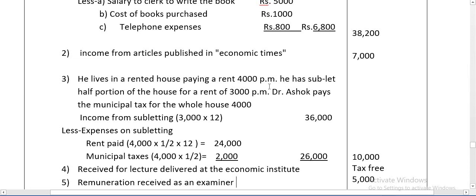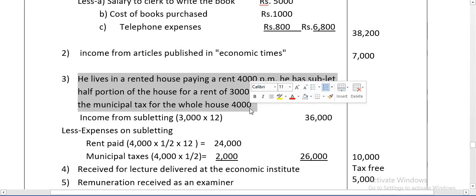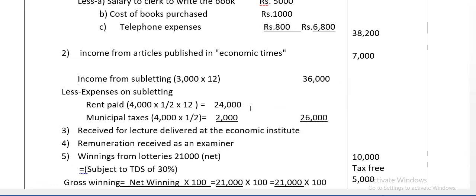Next, Dr. Ashok pays the municipal tax of the whole house 4,000, but half of the portion is subletting. So 4,000 into half, 2,000. So total expenses on subletting: 24,000 plus 2,000, 26,000. So 36,000 minus 26,000, 10,000 is the taxable amount from the subletting portion.